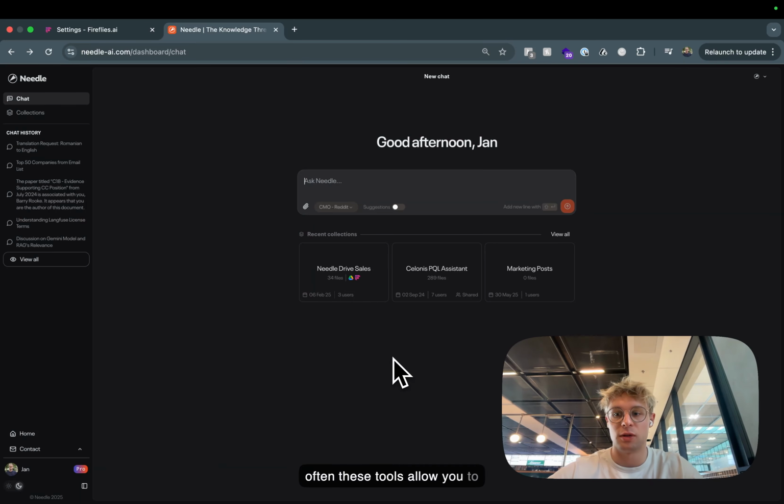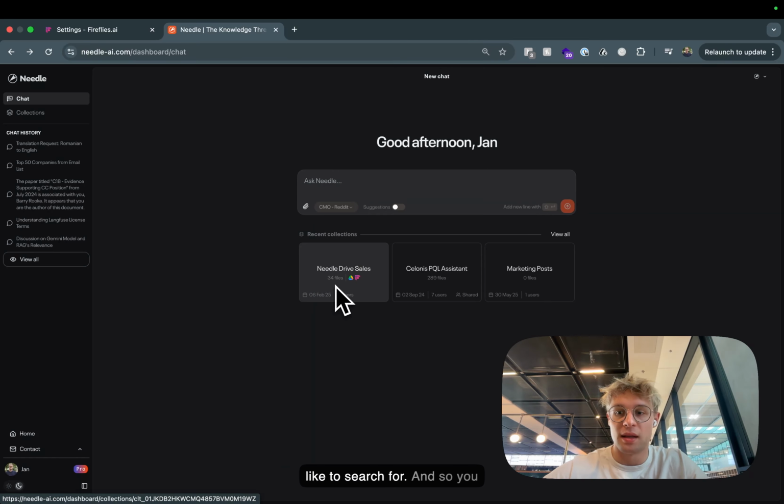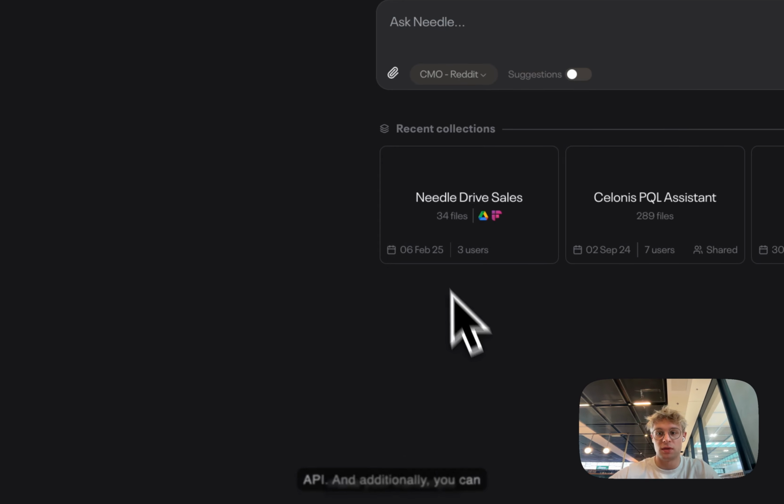So often these tools allow you to create a summary, but the summary may lack specific information, and the transcript, which is really the raw data, is the information that you would like to search for. And so you can add this information to any of your agentic AI workflows with Needle's RAG API. In addition, you can make your transcripts searchable.